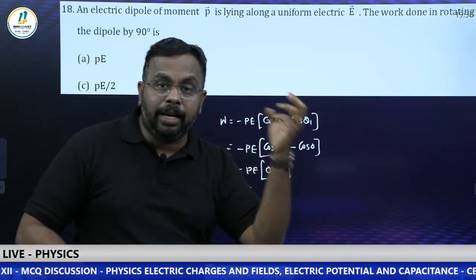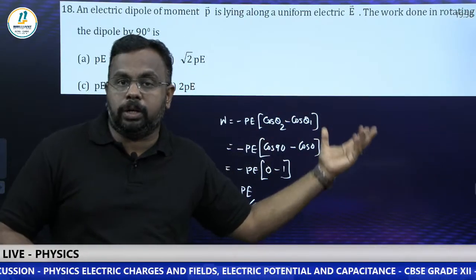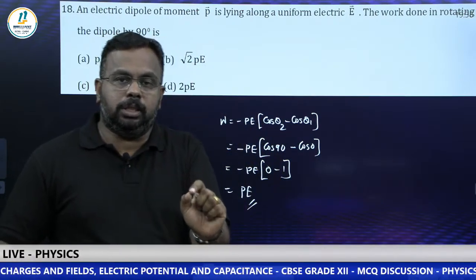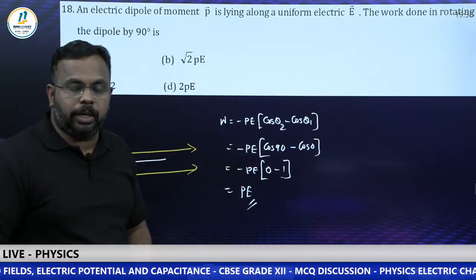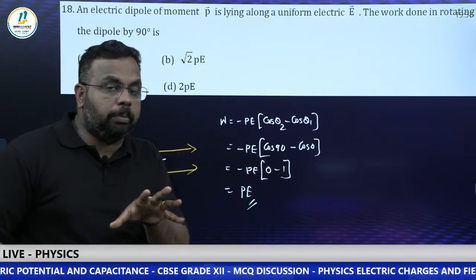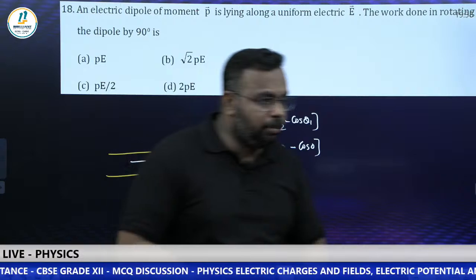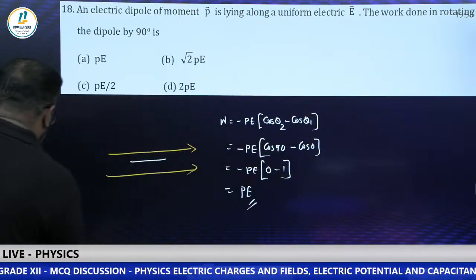So you should have an idea what is the meaning of stable. I told you already in one of the questions which we discussed today. Stable means theta value is what? 0. And unstable means theta is 180. So you should keep that idea in your mind. Then you can easily solve this kind of question. I think it is clear. I am going to the next question, number 19.